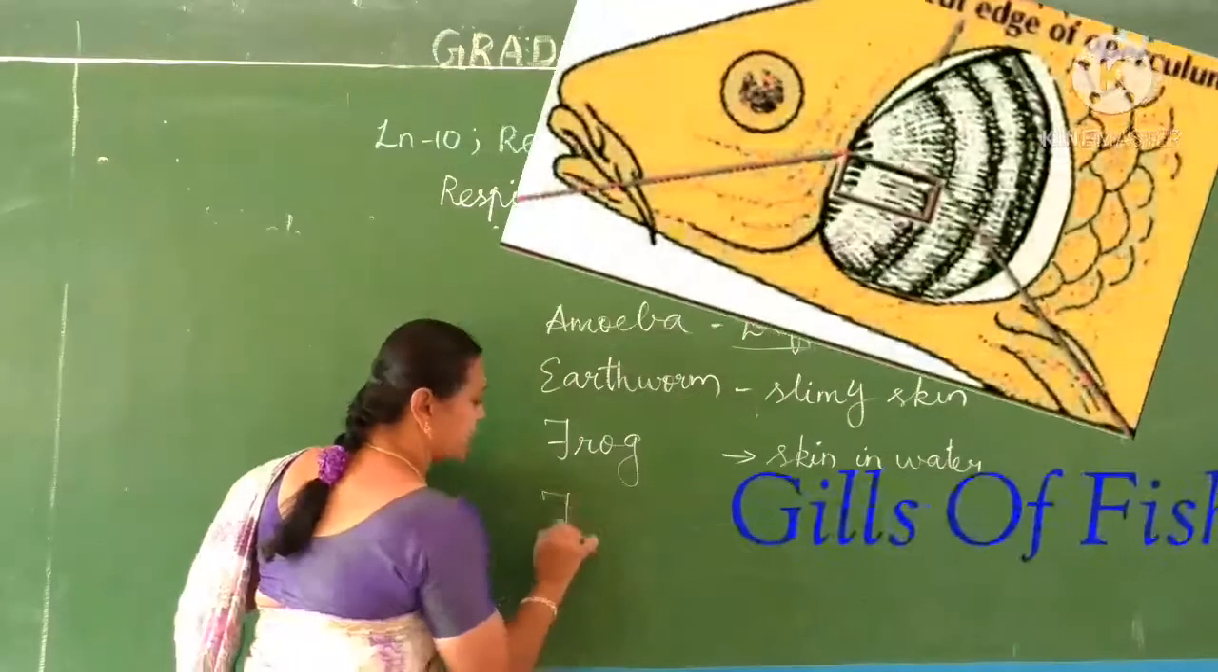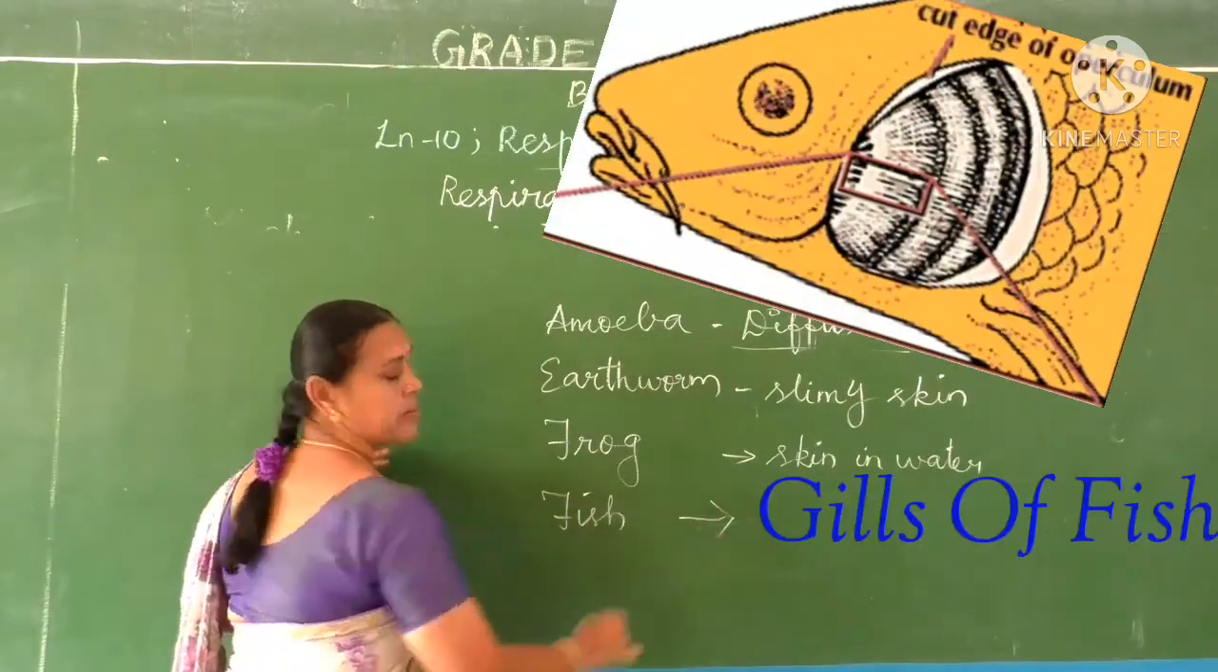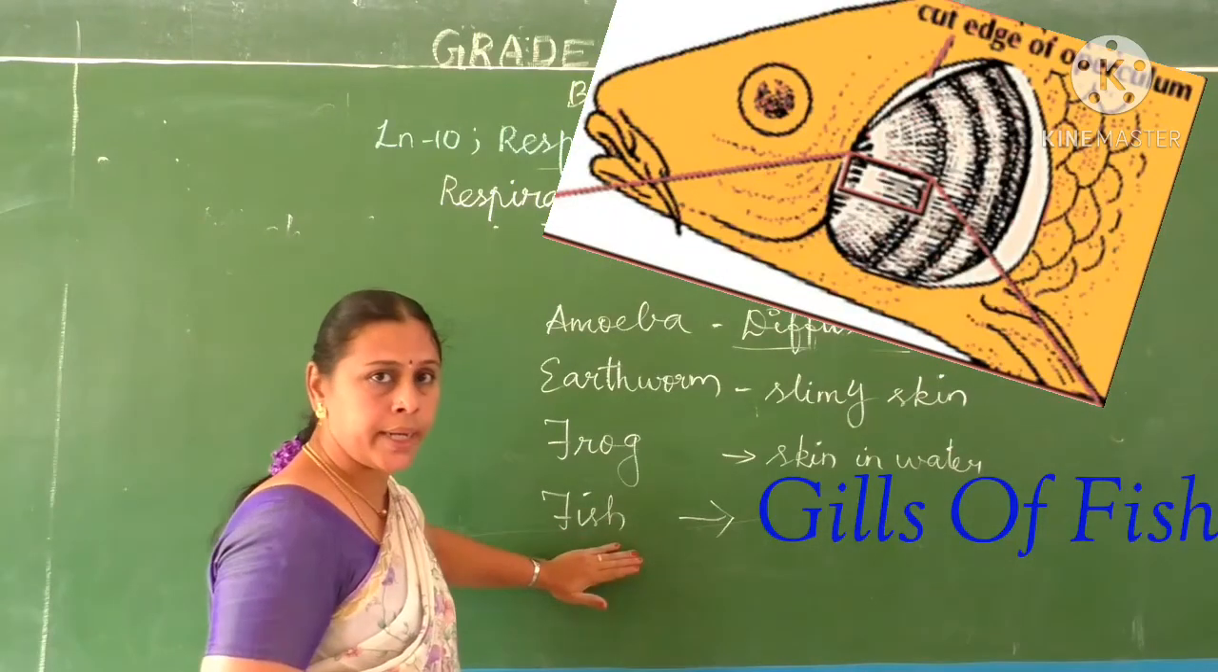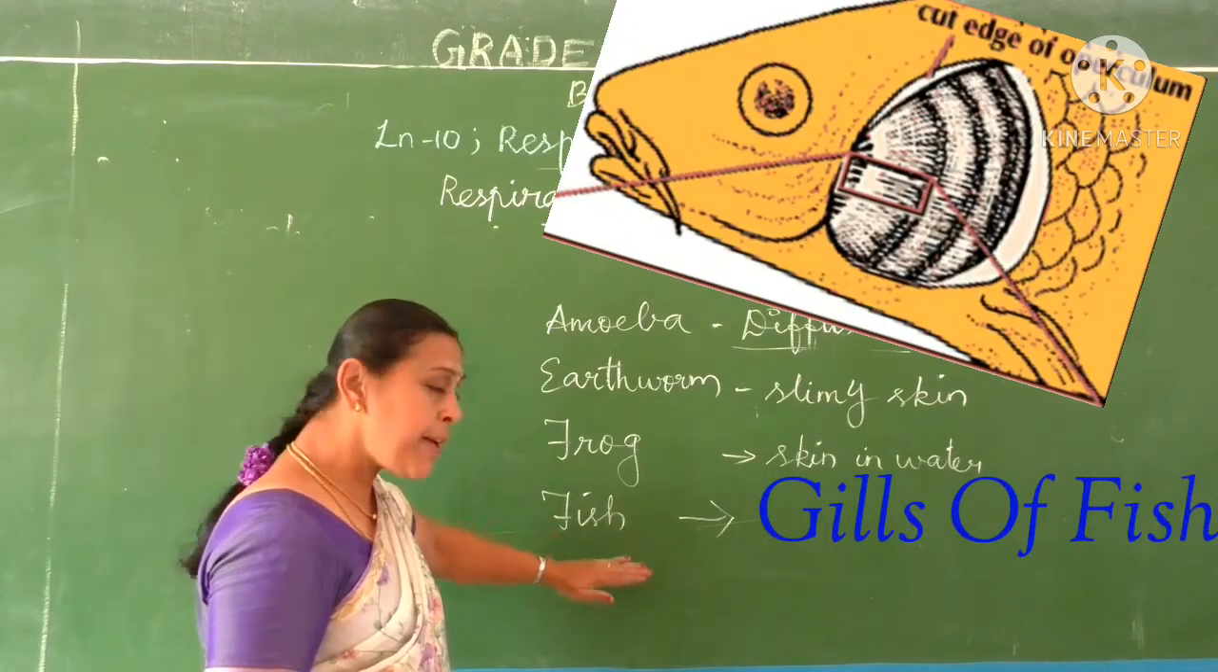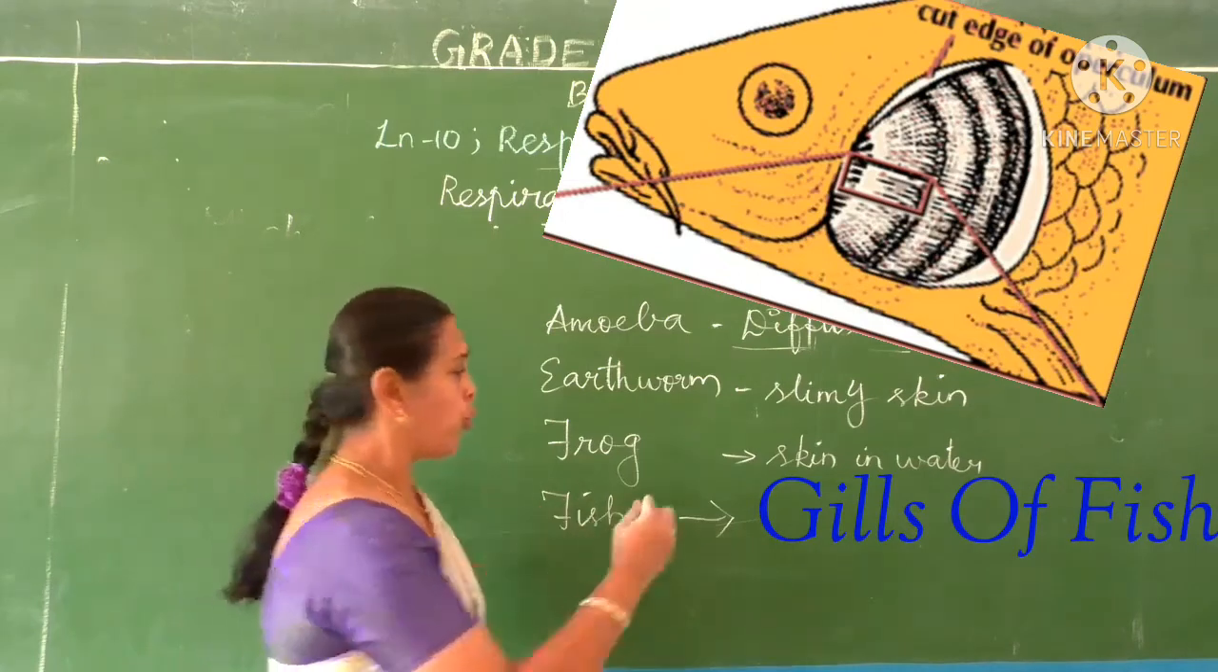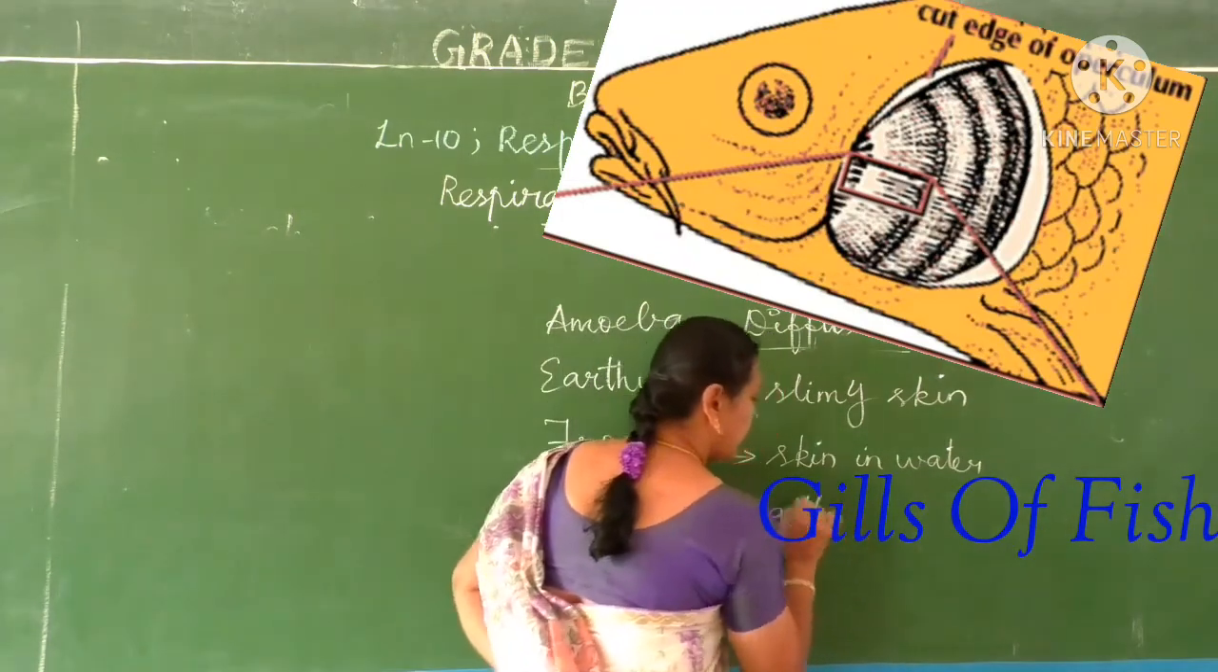What about the fish? It also lives in water. So the fish respires through gills, you know. Is it not?